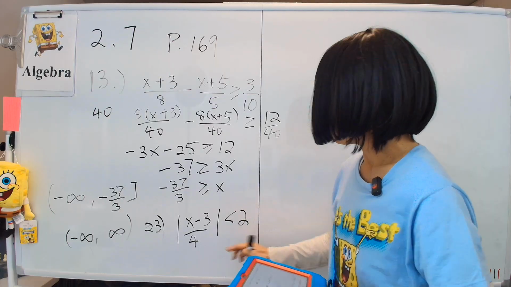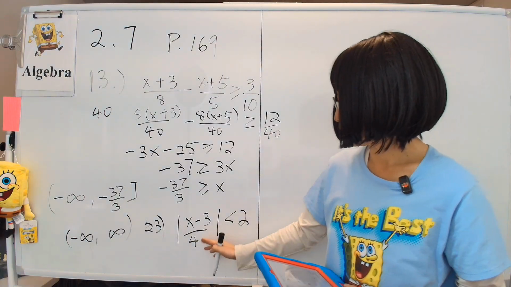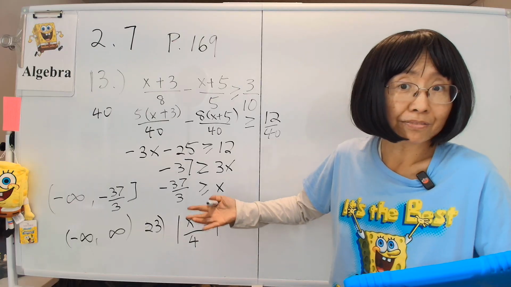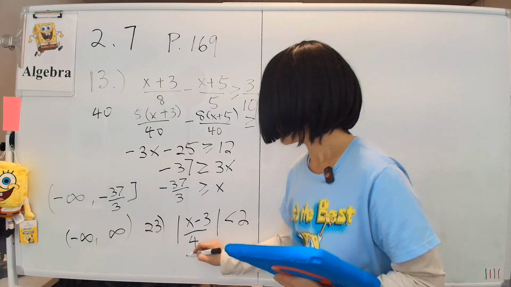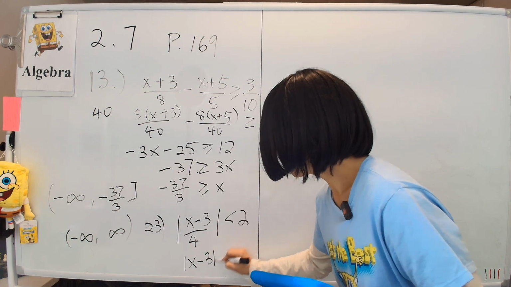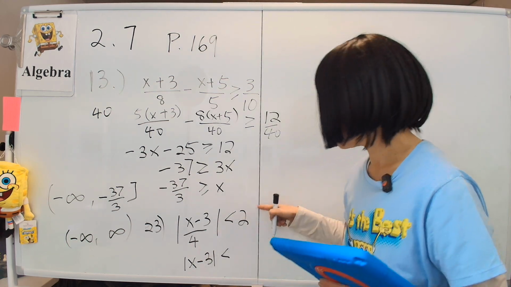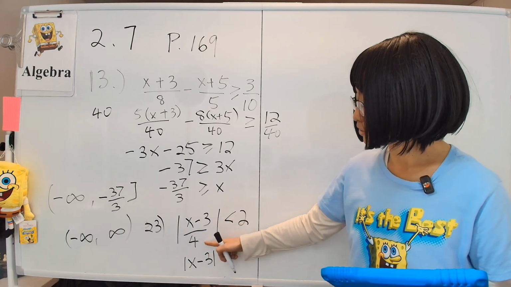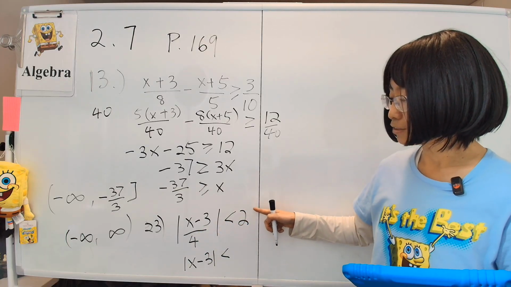Now, because this is just 4, we can take it out of the absolute value sign because it's a positive number, its absolute value is just 4. So we will rewrite this as the absolute value of x minus 3 is less than, move the 4 across to become, when it's under the division sign, you move across and it becomes multiply.